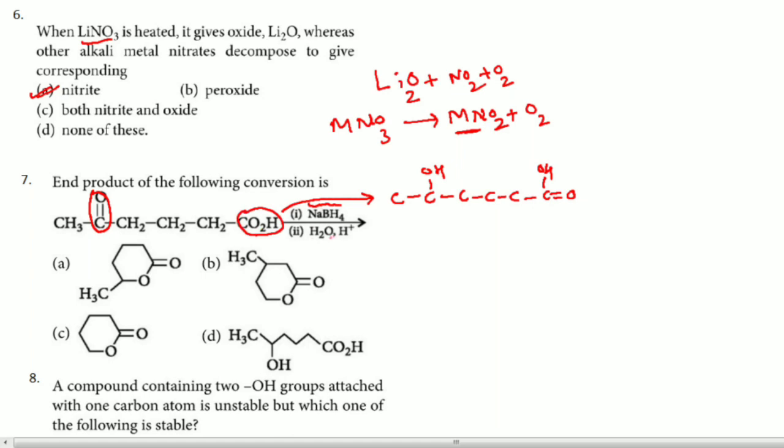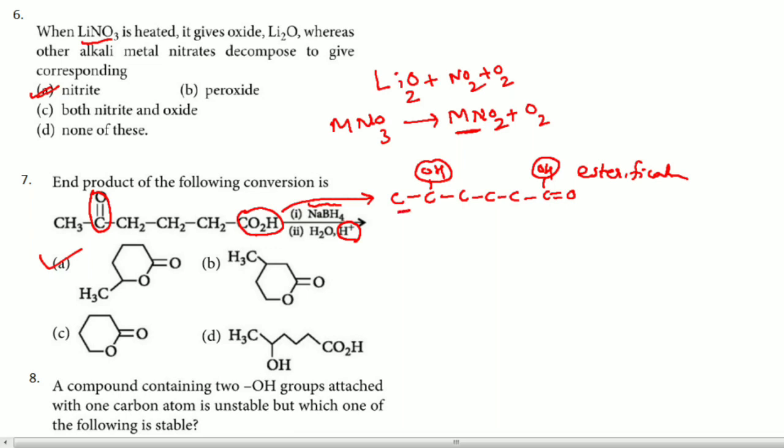But next is hydrolysis. Because of this concentrated sulfuric acid, or you can say concentrated HCl, H plus ions are there. Now this OH and this OH undergo esterification. Remember, esterification will take place. Because of that reason, in this particular case, you are going to get the answer as A.